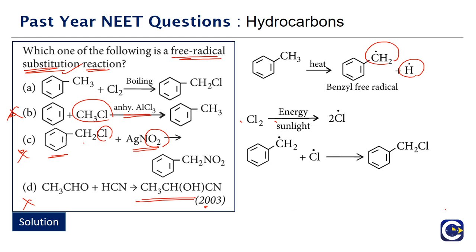So in normal alkanes, what are we going to have? We will have chlorine which will undergo dissociation to give chlorine radicals, and the chlorine radical will attack the hydrocarbon to give the substituted product, and this happens through the free radical substitution mechanism. We are not getting into the details of the mechanism here, but this will be the only reaction that will happen through free radical substitution. We can see that the hydrogens of the CH3 group are being replaced by chlorines.